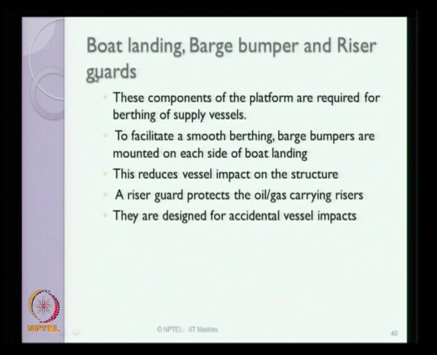If you look at the boat landing, barge bumpers and riser guards, these are also ancillary components of the platform which are required for berthing of the supply vessels. To facilitate smooth berthing, barge bumpers are installed on each side of the boat landing. This reduces the vessel impact on the jacket structure. The riser guard also protects the oil and gas carrying risers. They are also designed for accidental vessel impacts caused by these vessels on the risers.